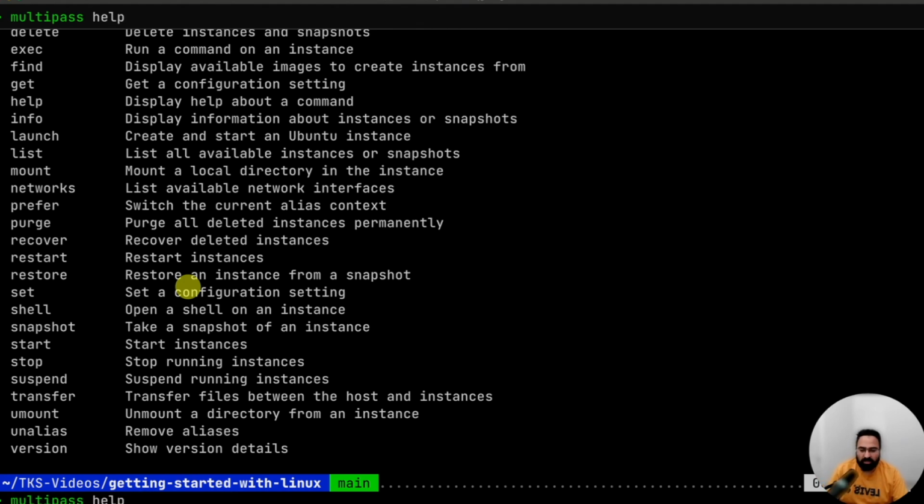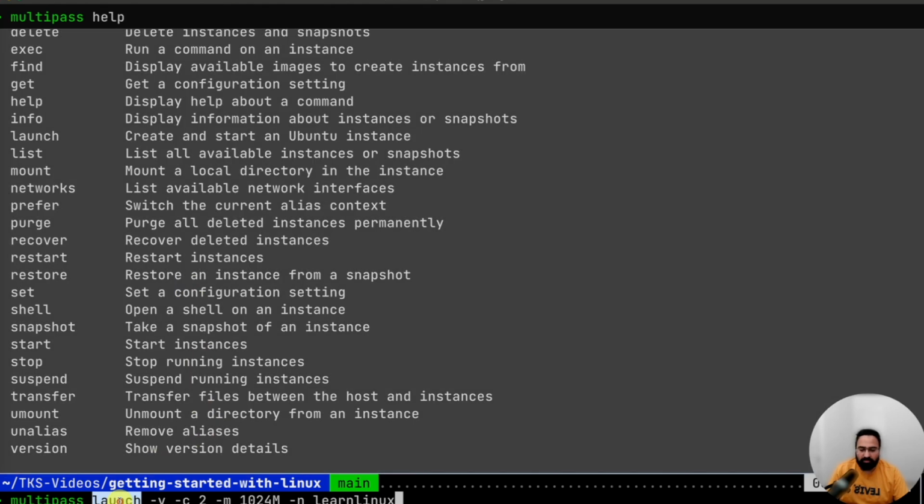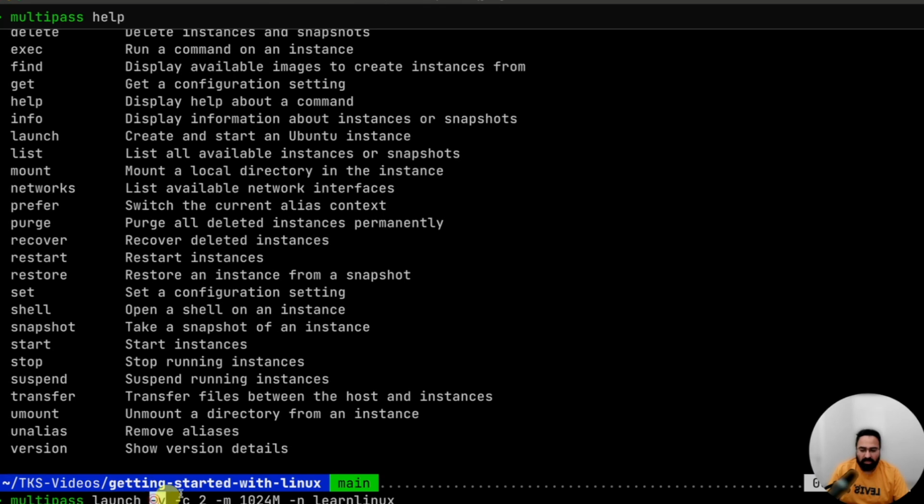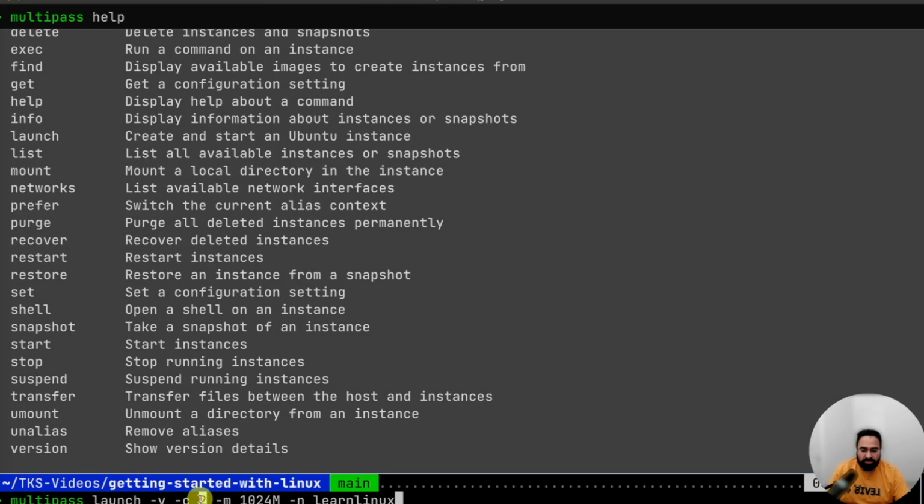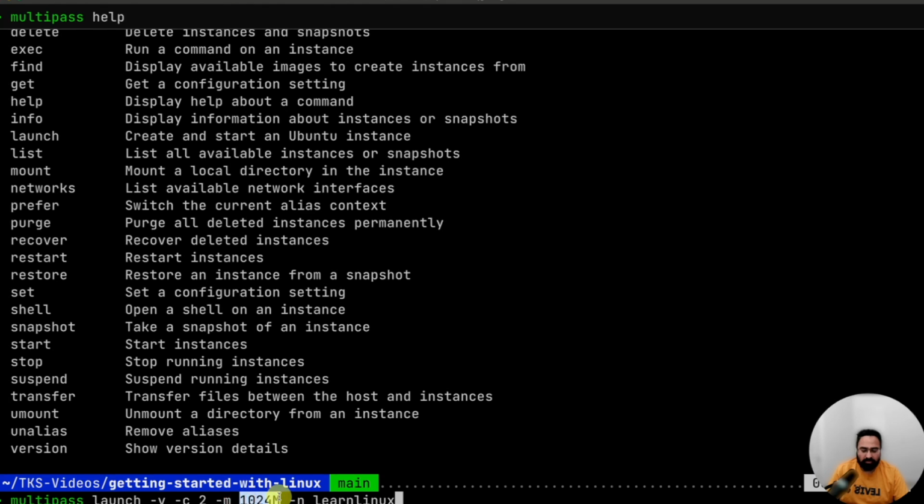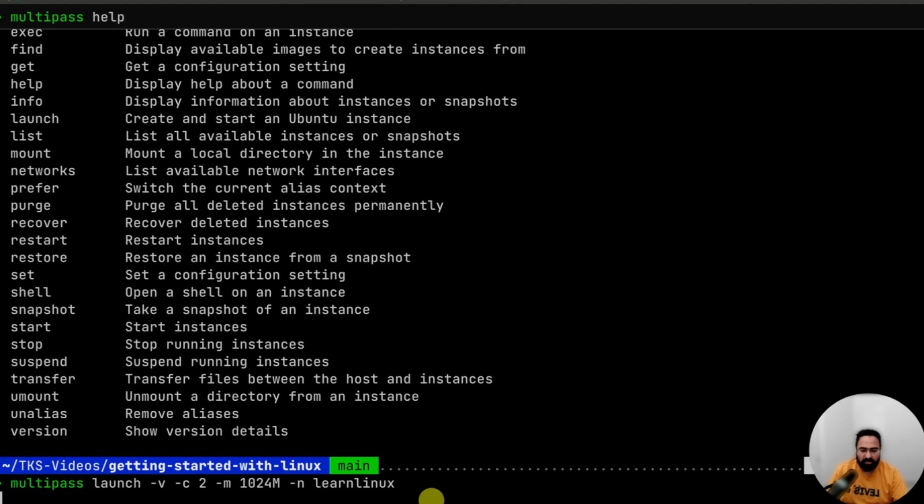I wanted to not waste time during the recording of this video. So what I'm doing is multipass launch. I'm doing verbose, I'm giving it two CPUs, 1024 MB memory, and I'm giving it the name Learn Linux. If I run it, you can see it says starting Learn Linux. When you run this on your system, it'll first say it is downloading, then it'll say it is starting. It is downloading because it downloads an image from Canonical's website or the Ubuntu Linux website.